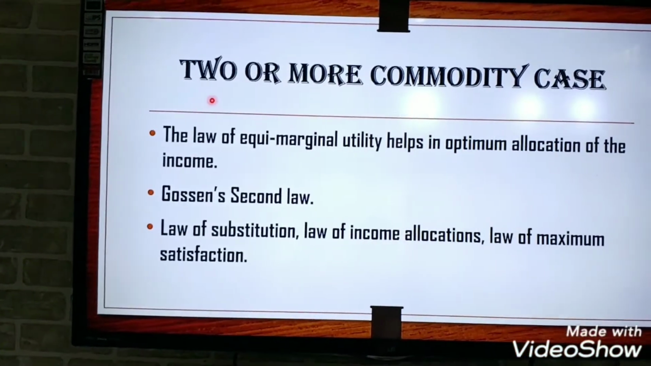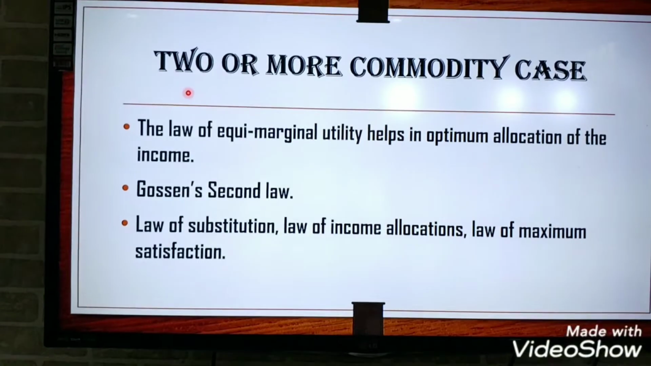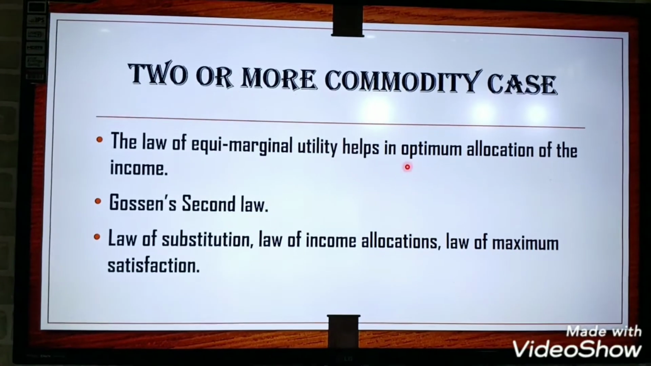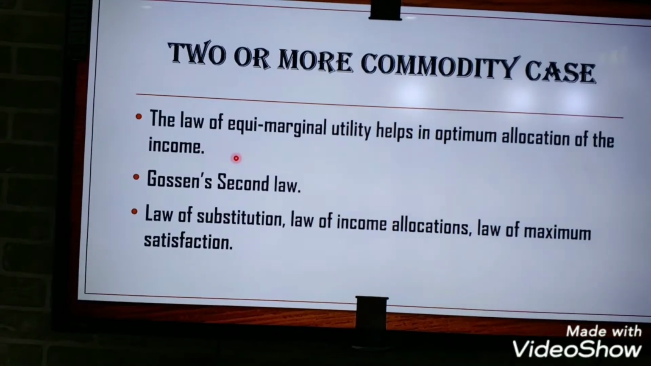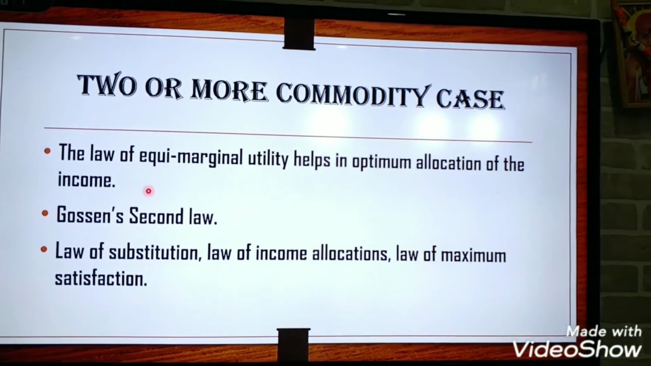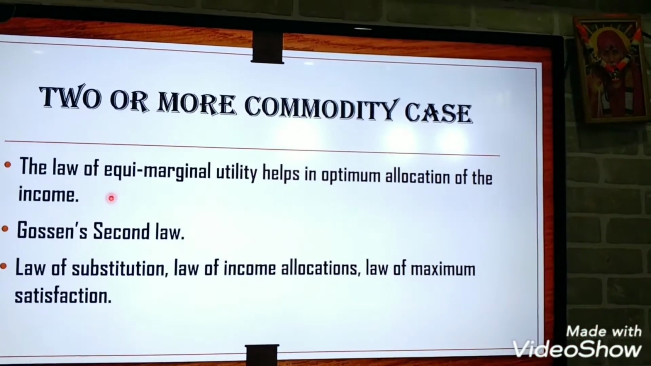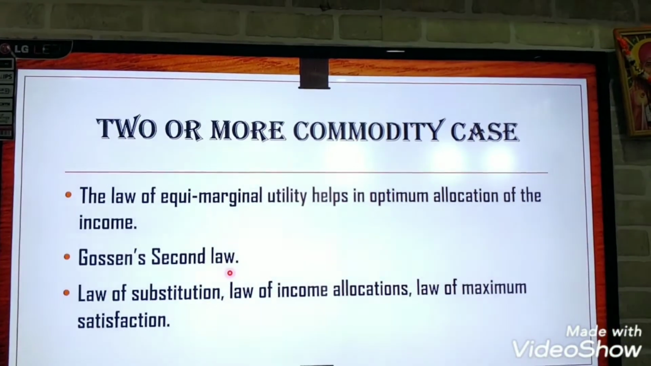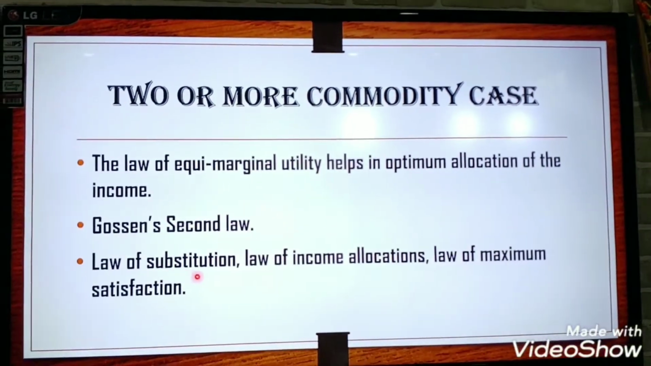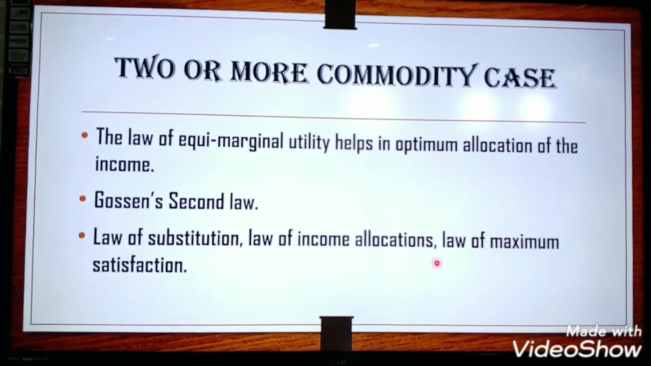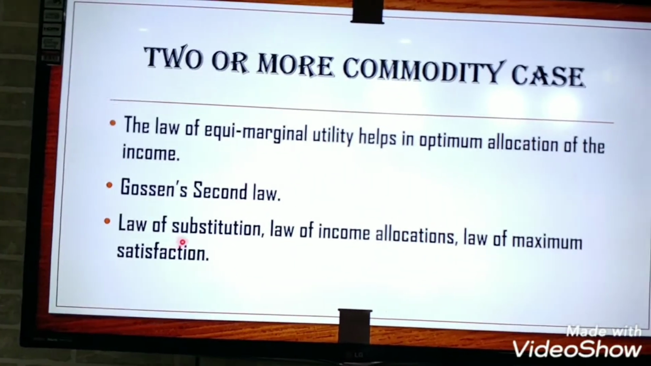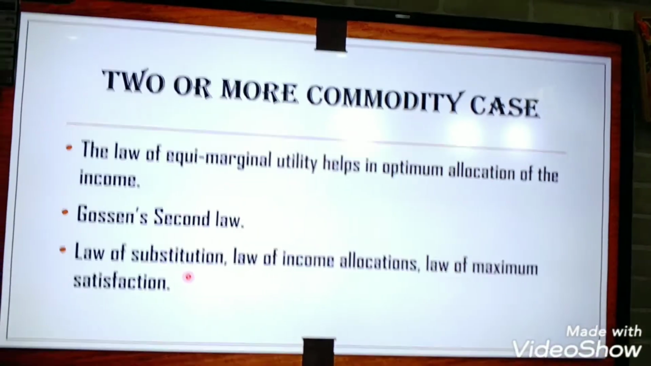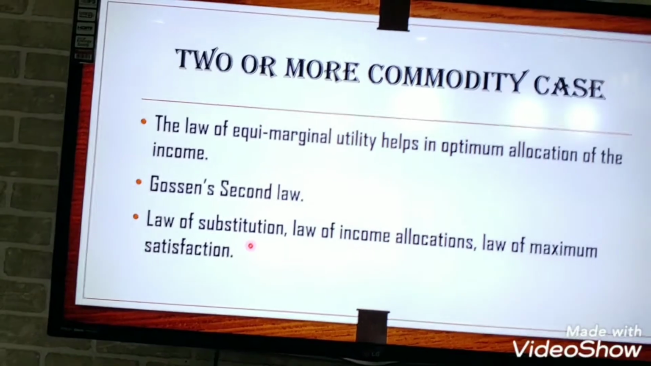Now, when a consumer goes to the market, he has other things also to buy, that is the two or more commodity case. The law of equimarginal utility helps in optimum allocation of income. Income is the same, whether we have taken 500 rupees or 200. With that only you have to buy more commodities. It is Gossen's second law. It is also known as the law of substitution, law of income allocation, law of maximum satisfaction. Law of substitution means if the price of one thing is higher, then we can purchase the other thing, and if the other is higher, then we can purchase the first.